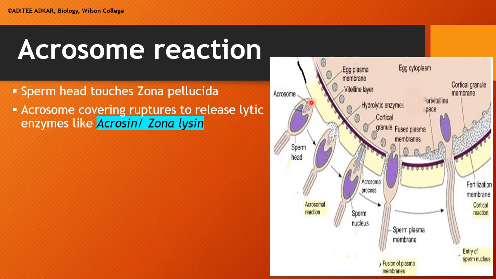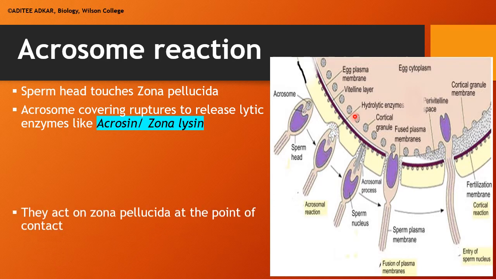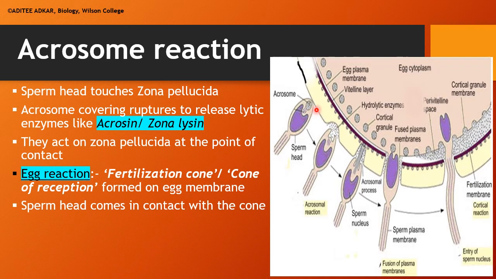As the head of the sperm touches the zona pellucida, the covering of the acrosome breaks open to release hydrolytic enzymes such as acrosin or zona lysin. This enzyme will help to break the zona pellucida in order to enter inside the secondary oocyte. The point where the head of the sperm comes in contact with the zona pellucida is known as the point of contact. At the point of contact, a reaction is initiated which is known as the egg reaction.